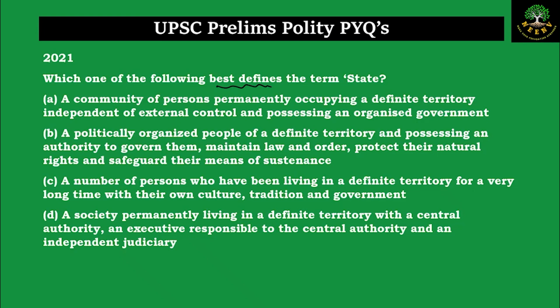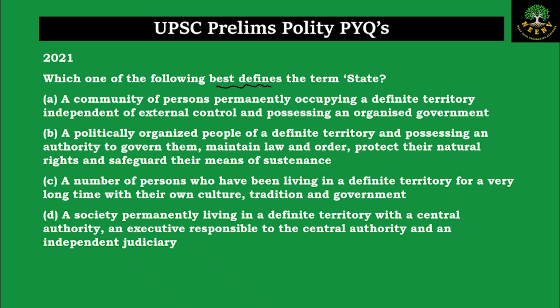Statement C. Number of persons who have been living in a definite territory for a long time with their own culture, tradition, and government. Statement D. A society permanently living in a definite territory with a central authority, an executive responsible to the central authority, and an independent judiciary. Now, which of the following terms best define the term state?